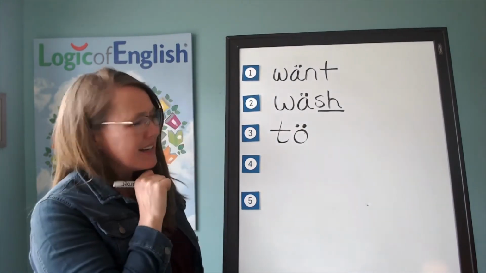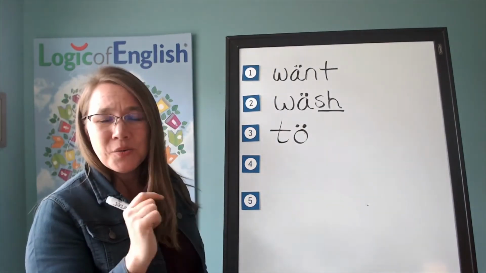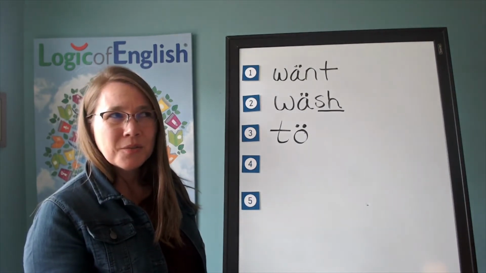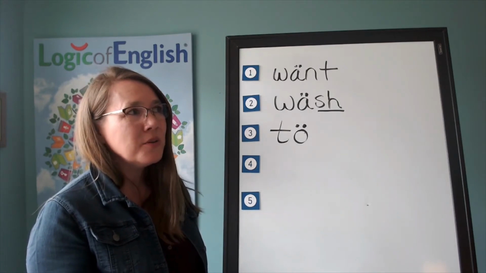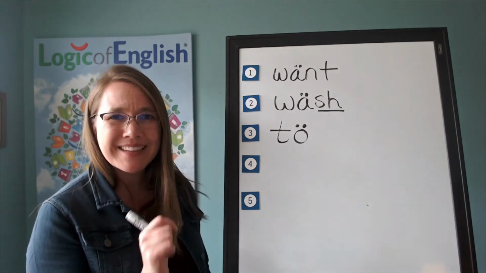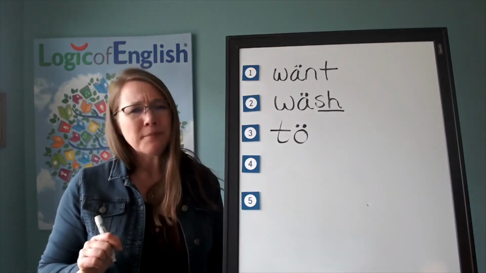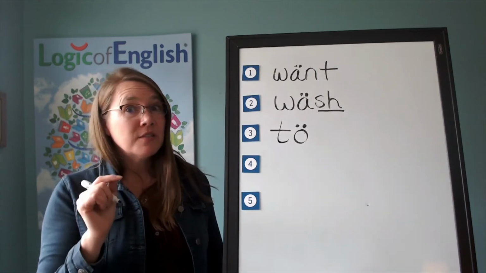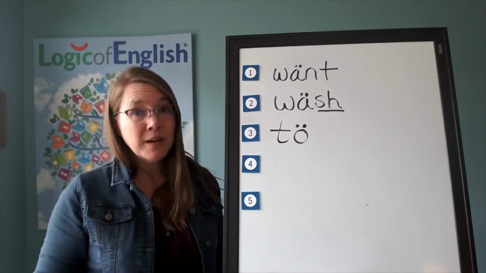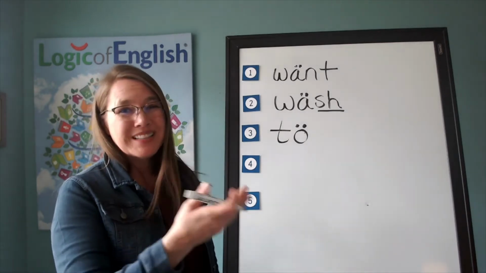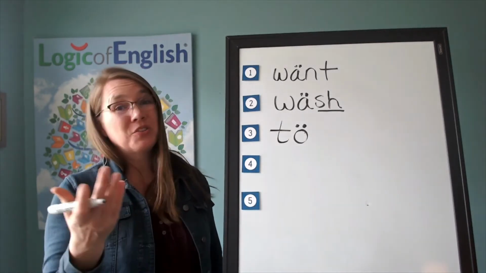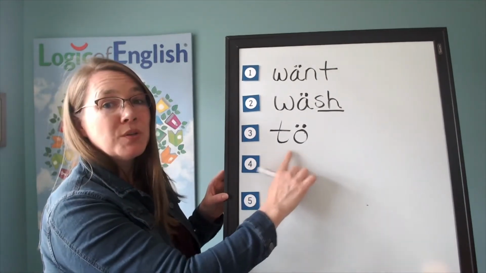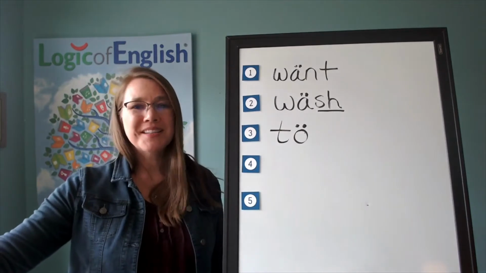Now wait a minute. Doesn't the rule say A, E, O, U usually say their names at the end of the syllable? Wait, let's say that again. A, E, O, U usually say their names at the end of the syllable. Is usually the same thing as always? No, it's not. So that rule is very clear that that's usually what it says. So when it's at the end of the syllable and it's saying something else, it'll usually be its broad sound. So let's go ahead and read it. Ooh, to.